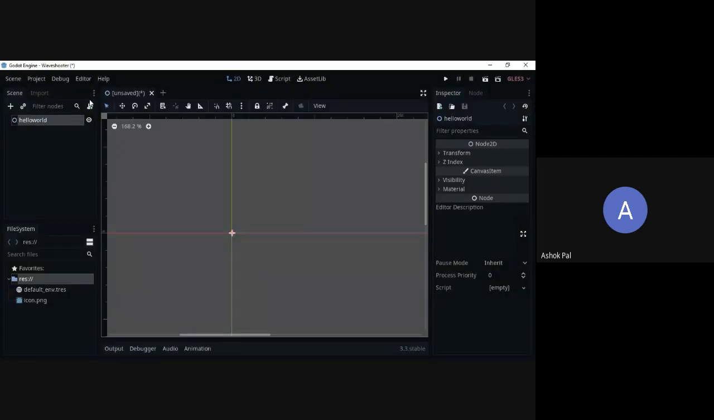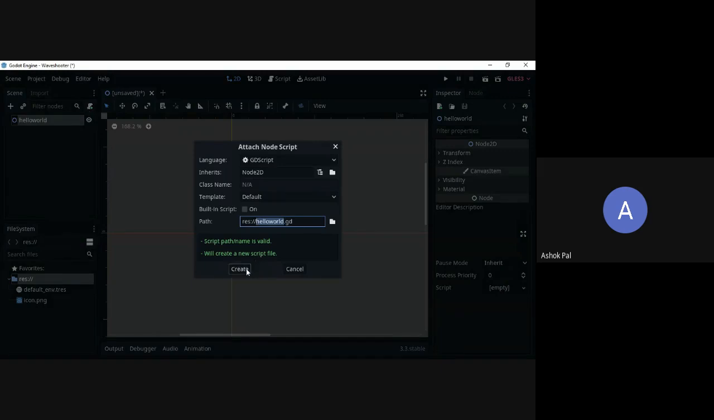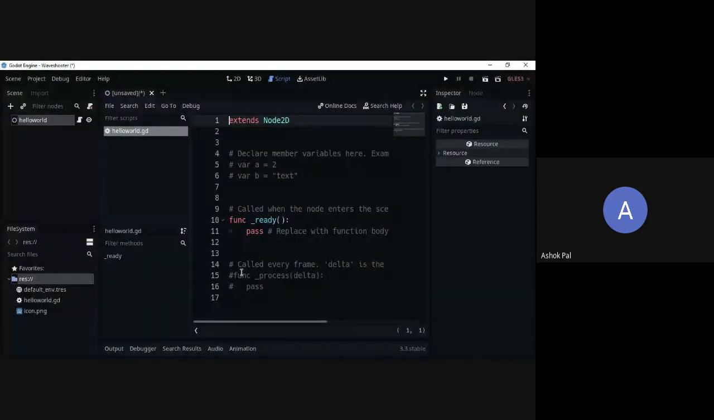Select the node, select the script button, and then click on create button. Everyone got that? Tell me if you have any doubts. Okay, so I will just click on create. It will be created and the file will be shown here. See, you can see hello world.gd.